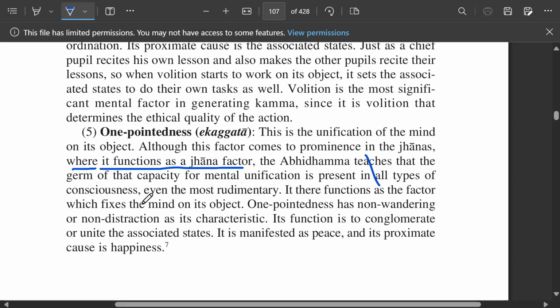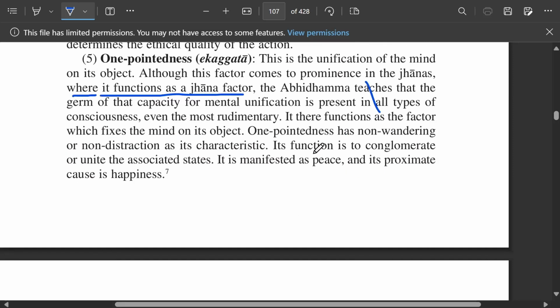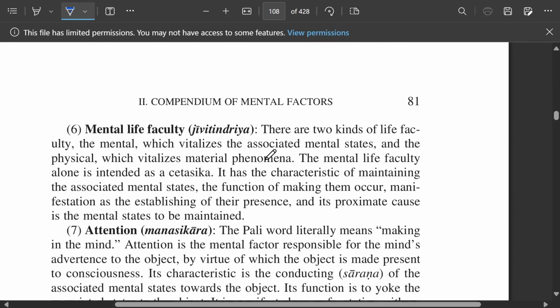So although this happens, the Abhidhamma teaches that the germ of that capacity for mental unification is present in all types of consciousness, even the most rudimentary. It there functions as the factor which, no relative clauses. Where? Here.